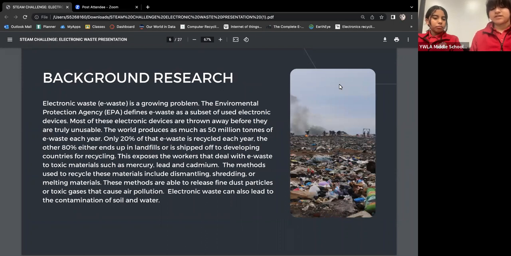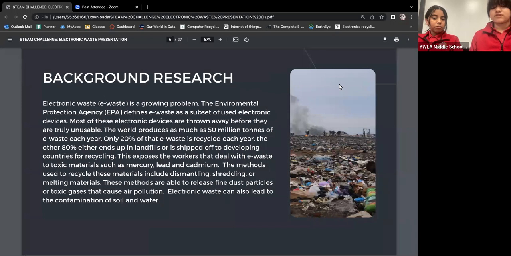Background research. Electronic waste, e-waste, is a growing problem. The Environmental Protection Agency, EPA, defines e-waste as a subset of used electronic devices. Most of these electronic devices are thrown away before they are truly unusable. The world produces as much as 50 million tons of e-waste each year. Only 20% of that e-waste is recycled each year. The other 80% either ends up in landfills or is shipped off to developing countries for recycling.